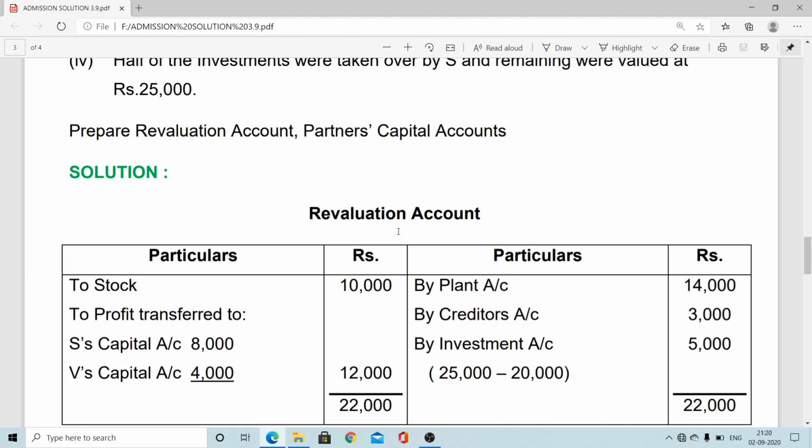Now you have to prepare the partners capital account. As per the present syllabus, adjustment of capital is not there, as well as the revised balance sheet after admission of a new partner is also excluded. So therefore in this chapter it is quite easy and simple.